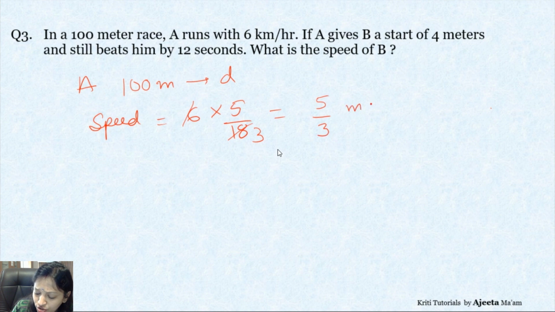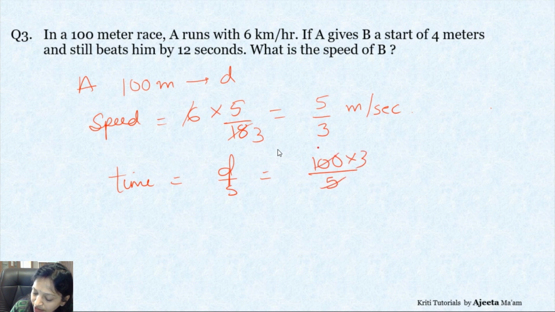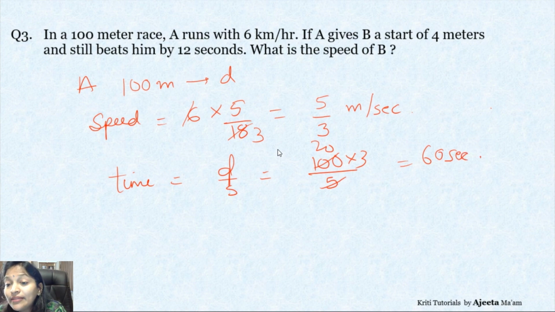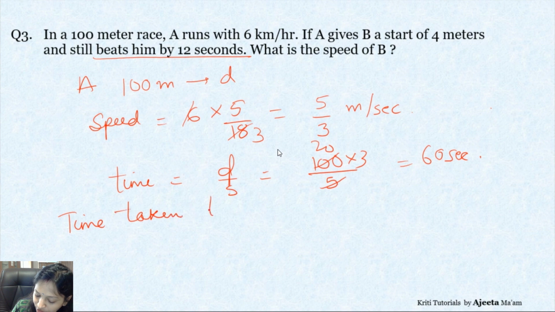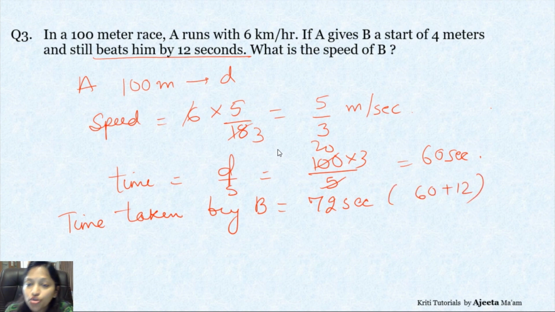We are not changing it into decimals. Okay, now how much time did A take then? What is the formula for time? Distance upon speed. So 100 divided by 5 upon 3, so we get here 60 seconds. So A took 60 seconds. Now it's given that A beats B by 12 seconds. So now what will be the time taken by B? Time taken by B will be 72 seconds. How do you get 72? 60 plus 12 is 72.